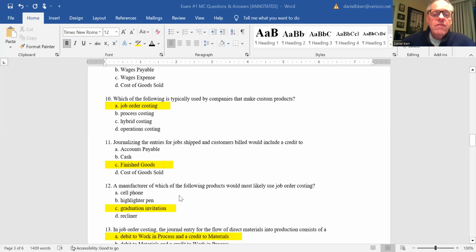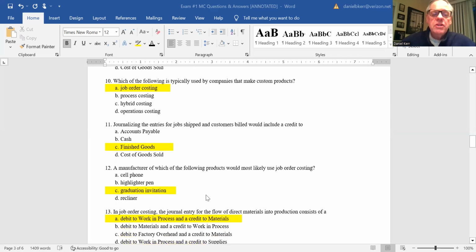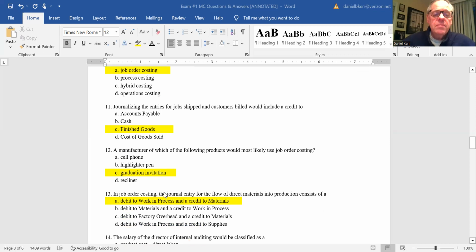Number 12, a manufacturer of which of the following products would normally most likely use job order costing? Remember, in job order costing, the products are distinguishable from one another. The most distinguishable would be a graduation invitation, because you're inviting people to a particular graduation, as opposed to cell phones, highlighter pens, and recliners, where you're basically manufacturing a whole bunch of the same unit at once, not distinguishable from one another. So graduation invitation would be the one that would be job order costing.